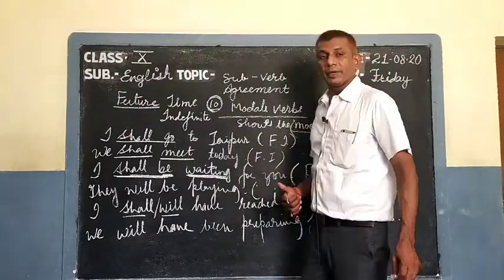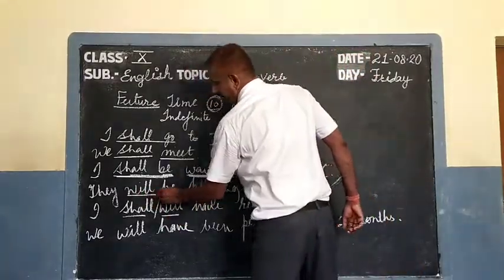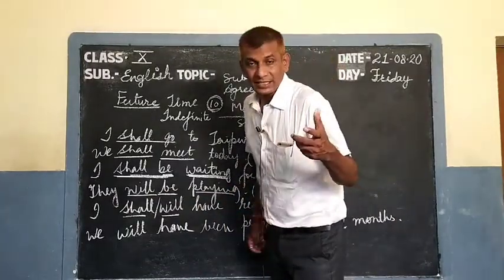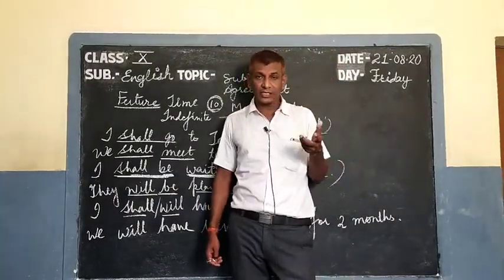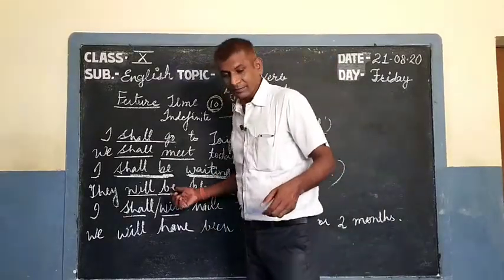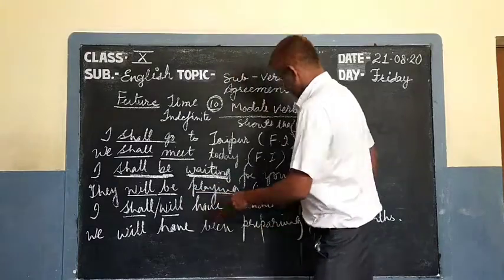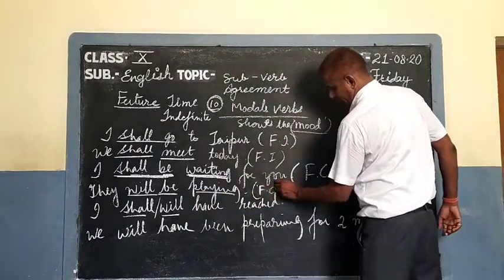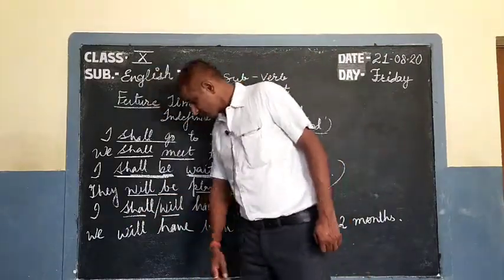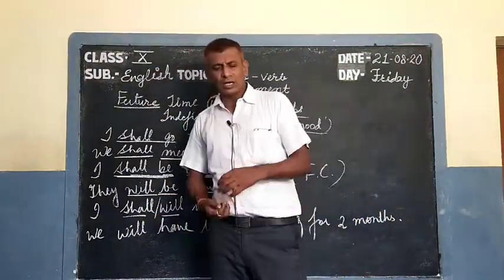Will, modal, be, infinitive. Playing means ing, means again the continuous. So this becomes future continuous.